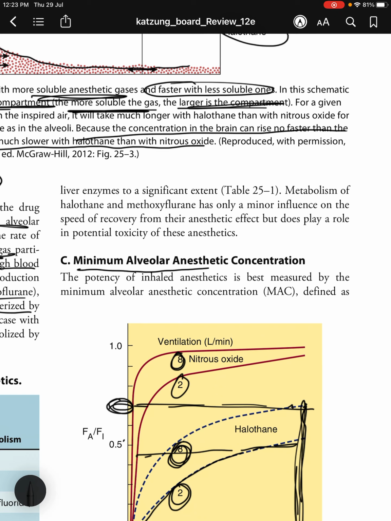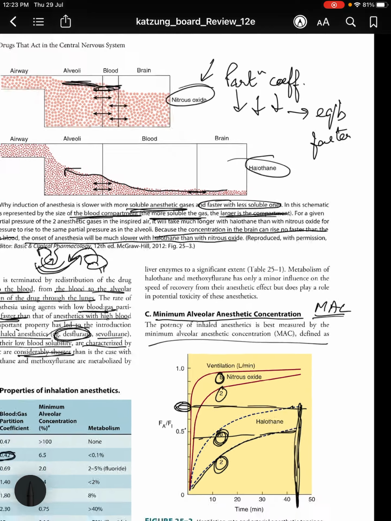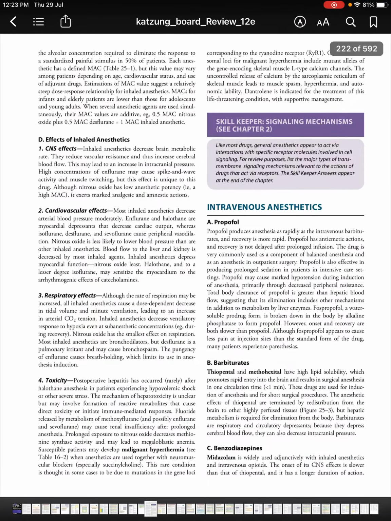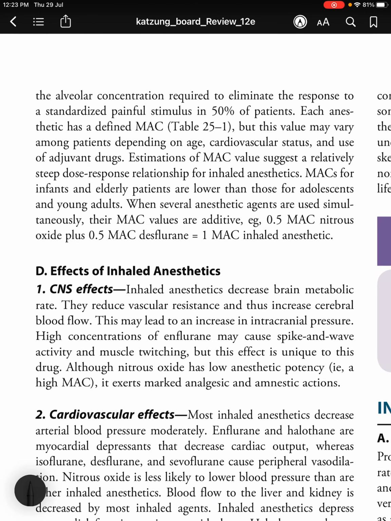Moving on to the minimum alveolar anesthetic concentration, or MAC. The potency of inhaled anesthetics is best measured by MAC, and it is defined as the alveolar concentration required to eliminate the response to a standardized painful stimulus in 50% of patients. In each anesthetic, there is a defined MAC, but this value may vary among patients depending on age, cardiovascular status, and use of adjuvant drugs. Estimations of MAC value suggest a relatively steep dose response relationship for inhaled anesthetics.